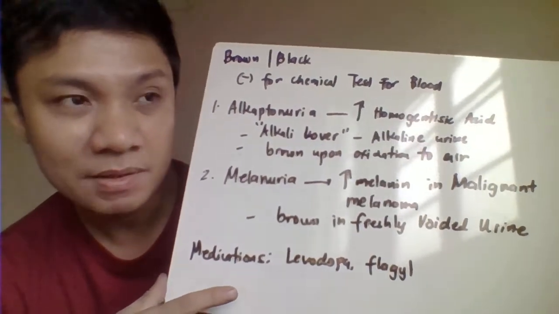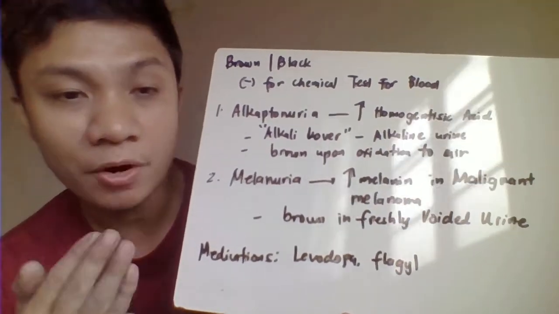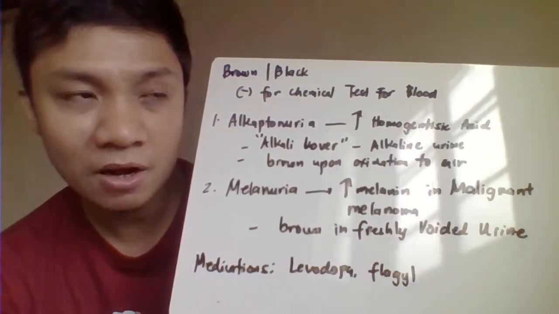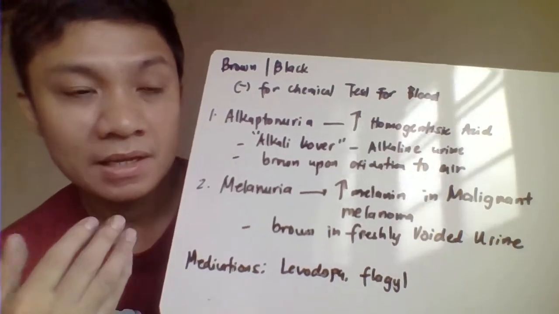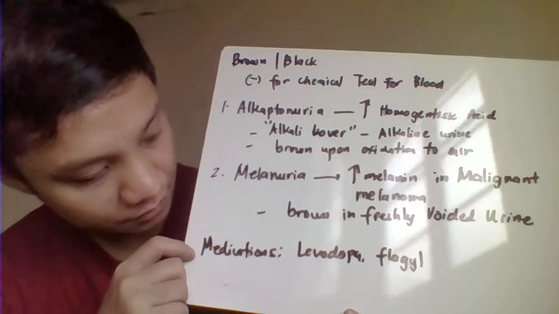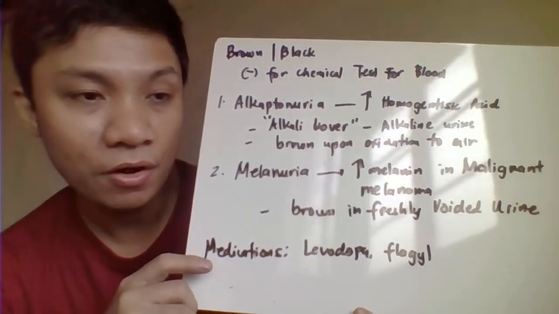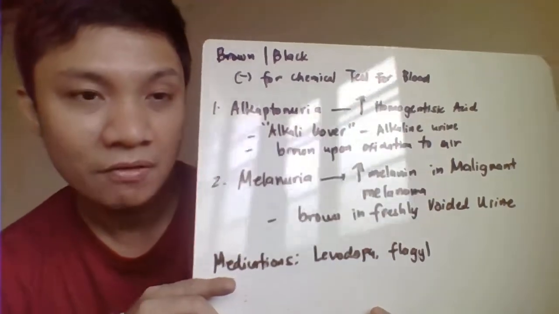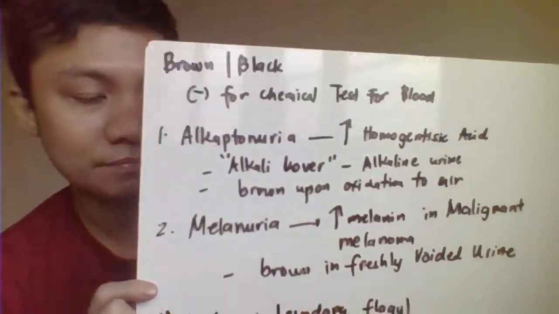What does that mean? With melanuria, upon voiding, the urine of the patient is already brown or black. With alkaptonuria, upon voiding, the urine is still yellow. After some time, after exposure to air at an alkaline pH, only then will it become brown or black in color. Then we have medications responsible for black or brown urine. We have levodopa and Flagyl, which is metronidazole for parasitic infection, which also produce brown or black urine.